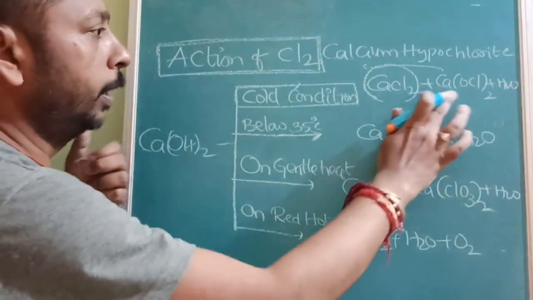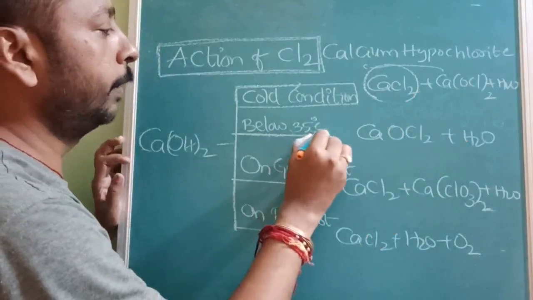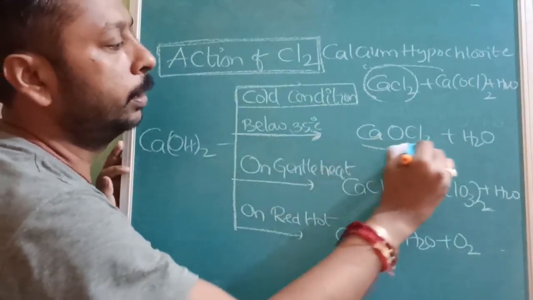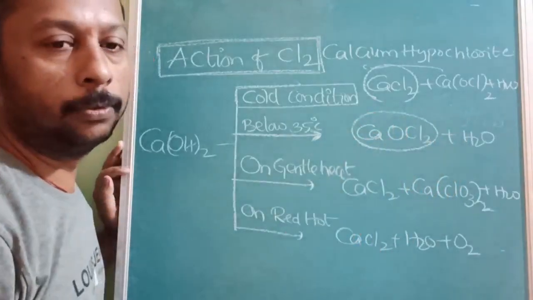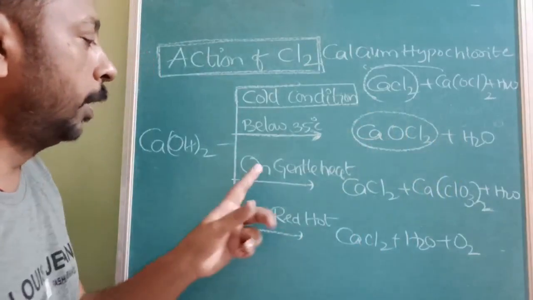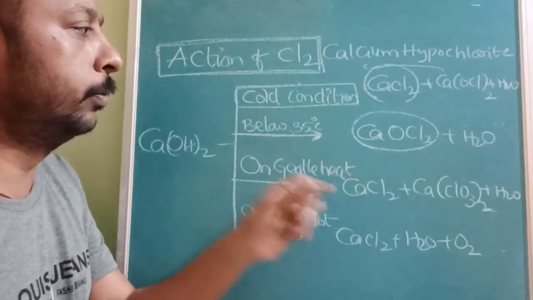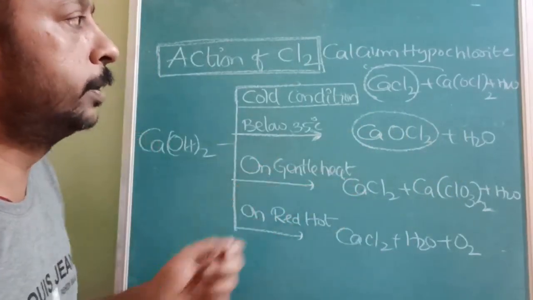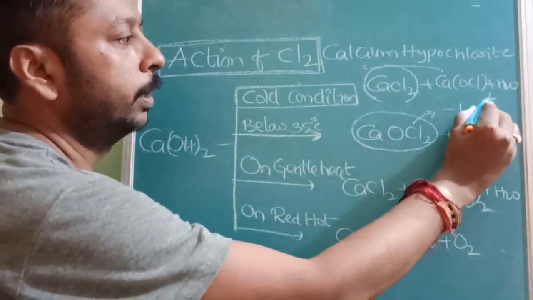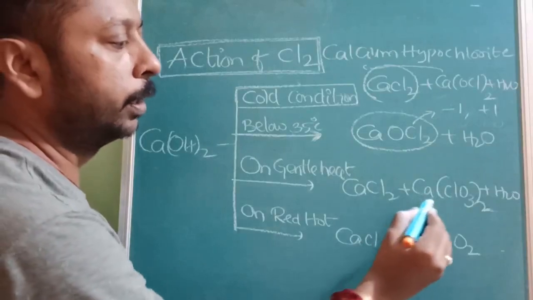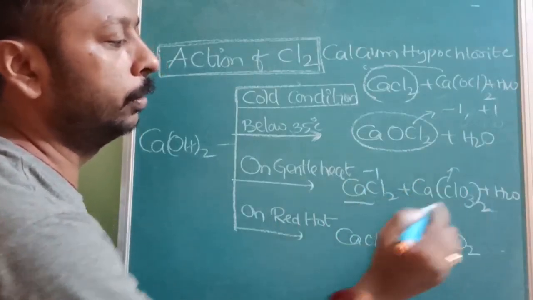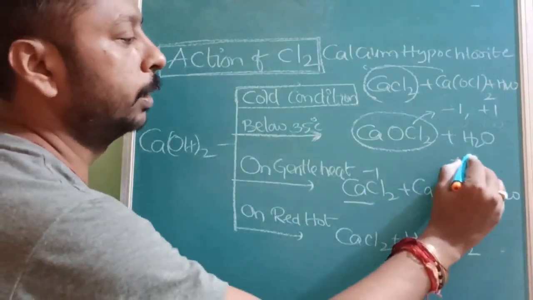Now the next one is below 35 degrees. When the temperature is below 35 degrees, we get CaOCl2. What is CaOCl2? Bleaching powder. On gentle heat, see, the oxidation number of chlorine is changing a lot. Here one is minus one, another is plus one, but here one is minus one, which is always there, and ClO3 is plus 5.